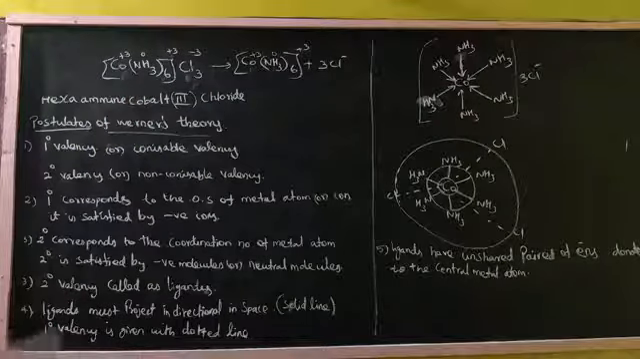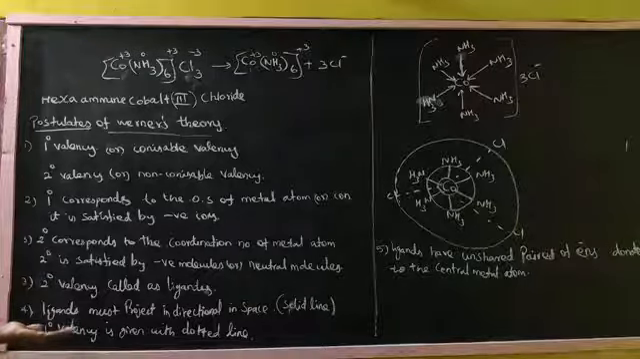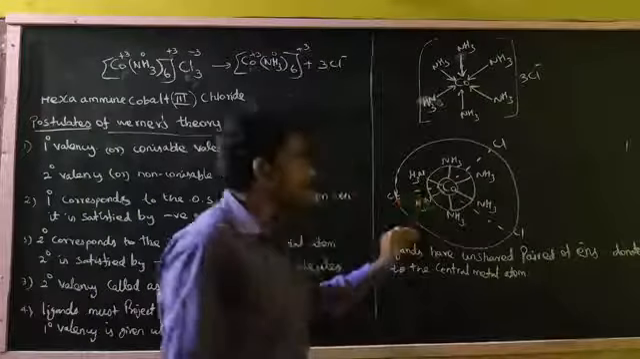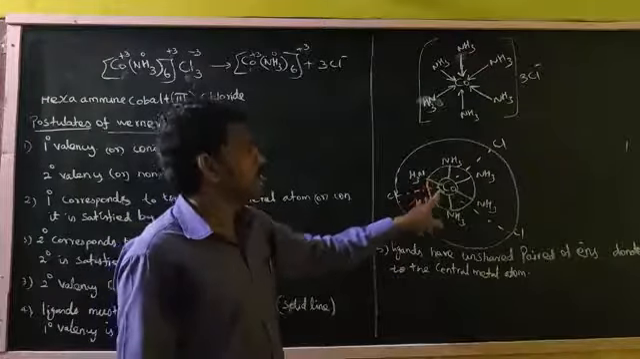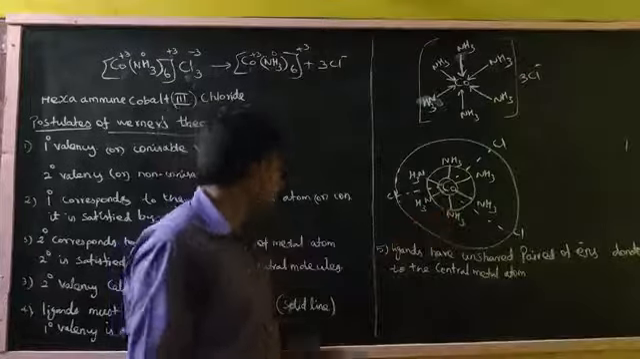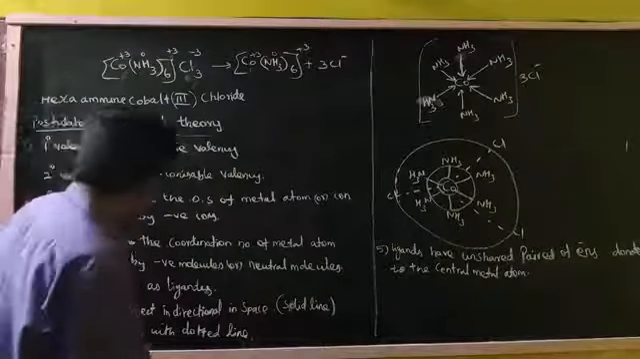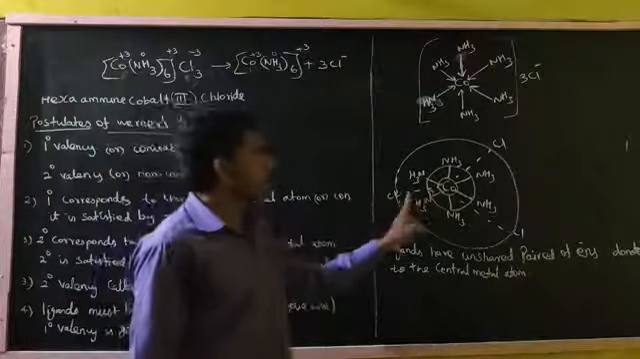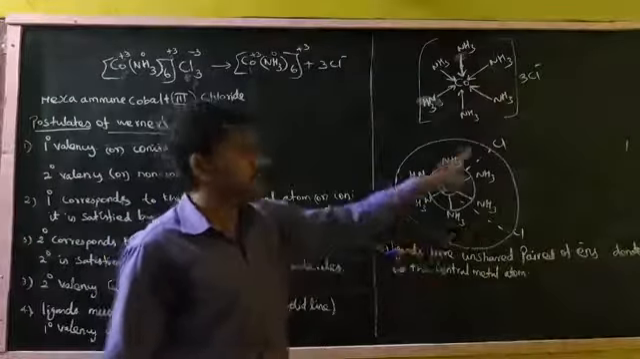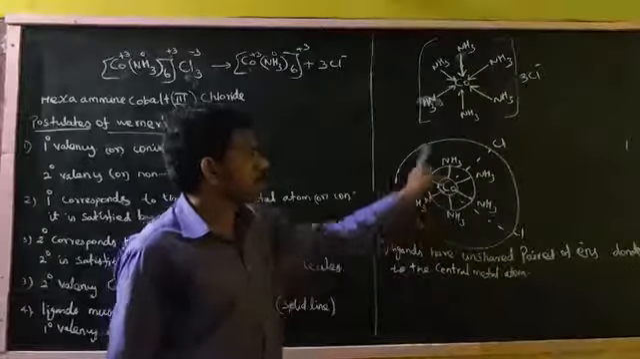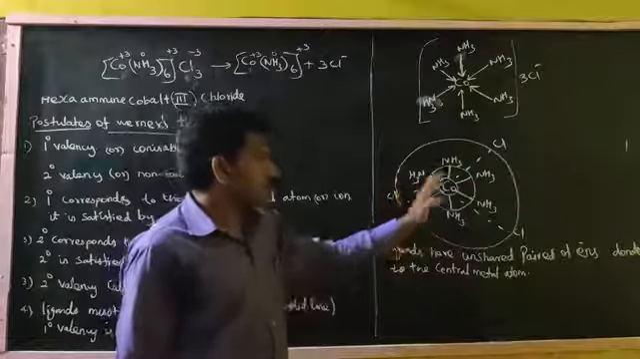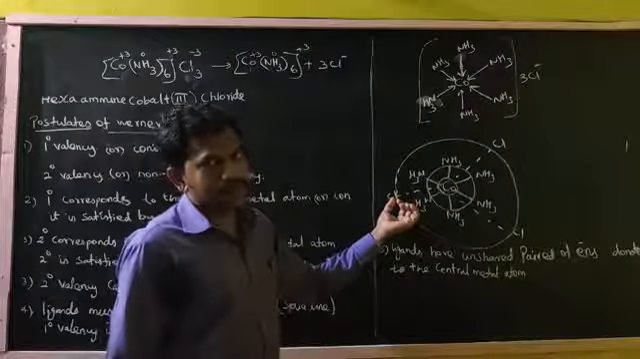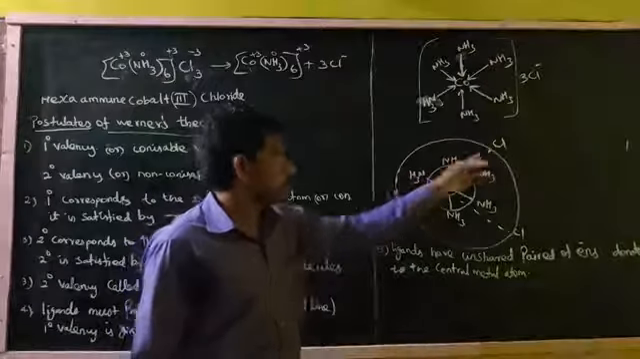The next, the secondary valency ligands must project directionally in space. So in the diagram we can find it. In the inner sphere and outer sphere, the secondary valency has a directional nature, so it is mentioned with a solid line, and the primary valency is given with a dotted line, right? It is present in the outer sphere. So inner sphere is the coordination sphere, and the outer sphere ions we can get by the separation of primary valency, right?